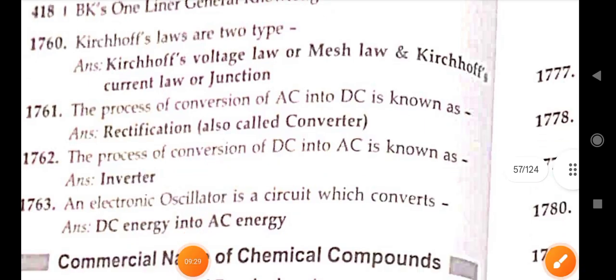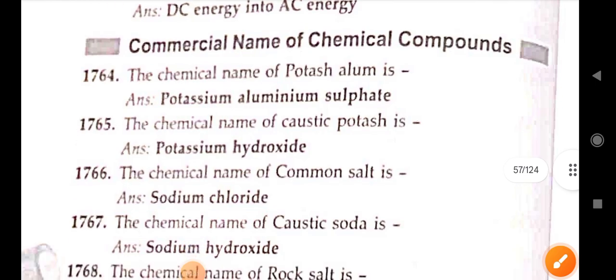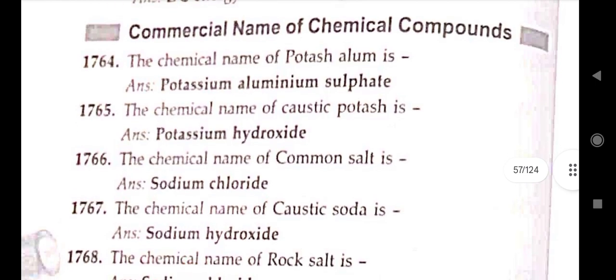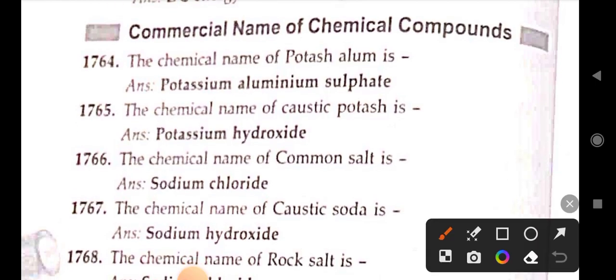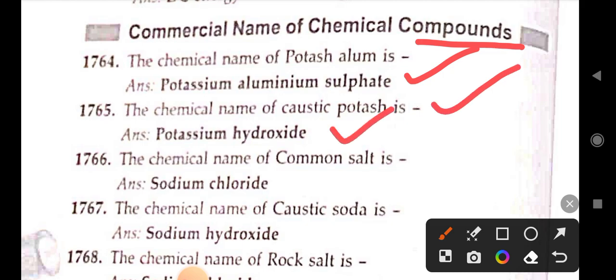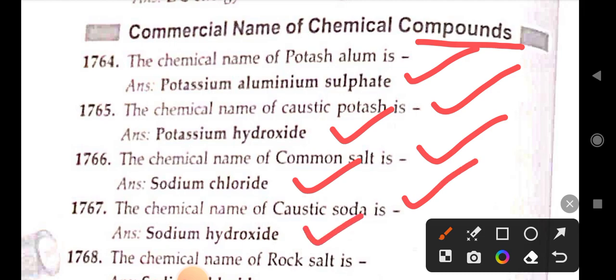Next, from here we start commercial names of chemical compounds. The chemical name of potash alum is potassium aluminum sulfate. Chemical name of caustic potash is potassium hydroxide. Chemical name of common salt is sodium chloride. Chemical name of caustic soda is sodium hydroxide.